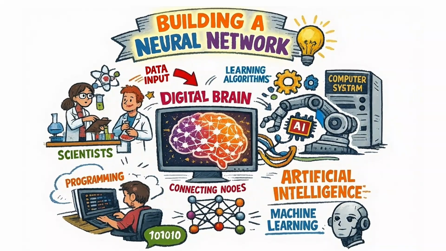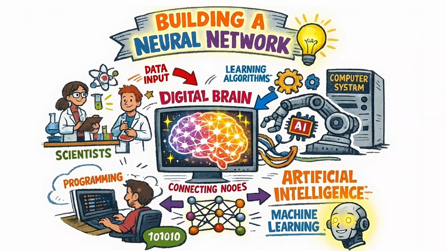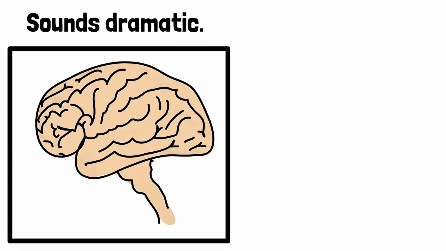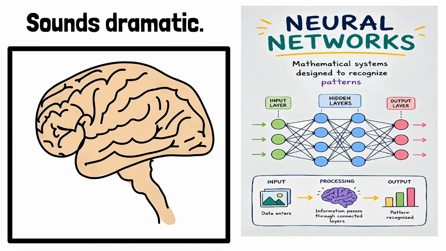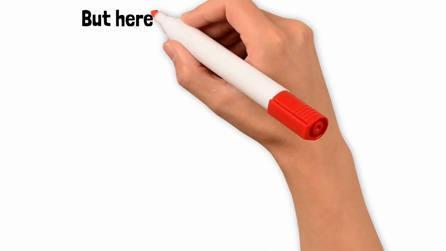Most people hear neural network and imagine scientists building a digital brain inside a computer. Sounds dramatic, but neural networks are not tiny human brains. They are mathematical systems designed to recognize patterns by passing information through connected layers. But here's the real question.